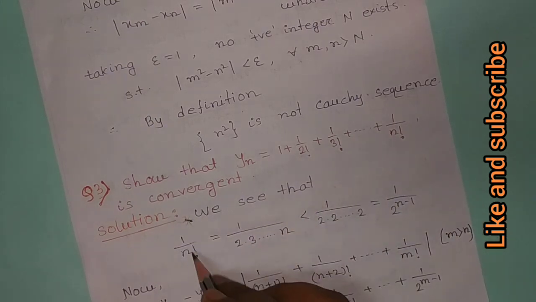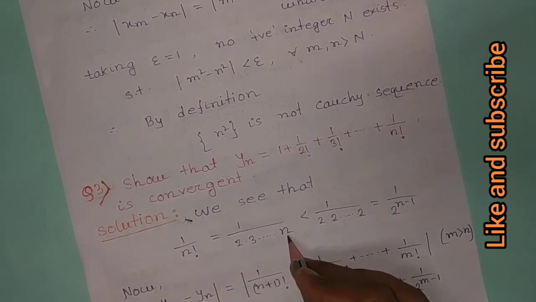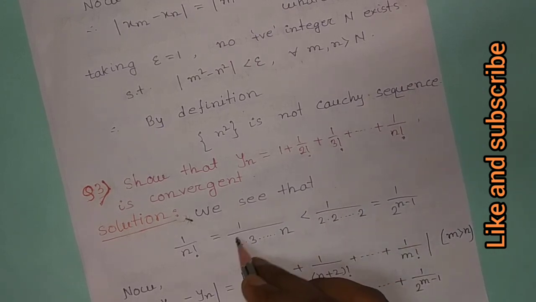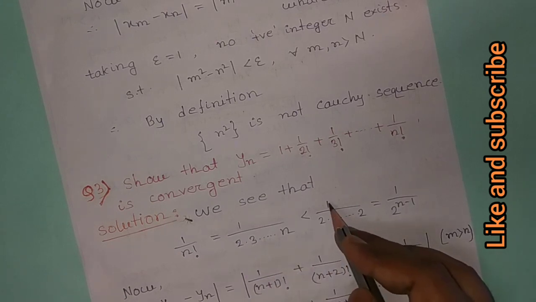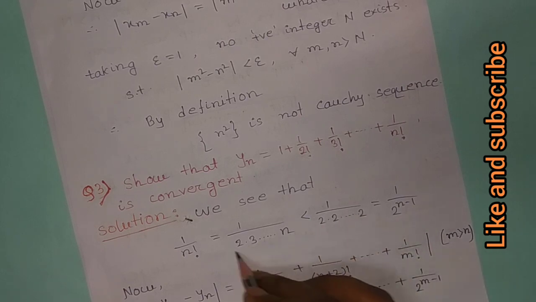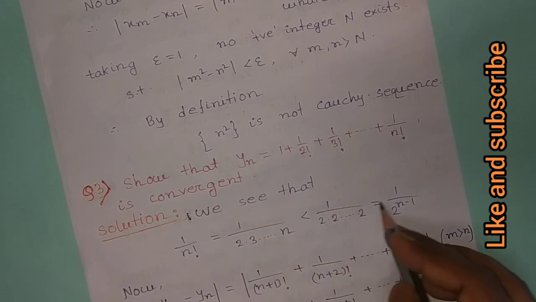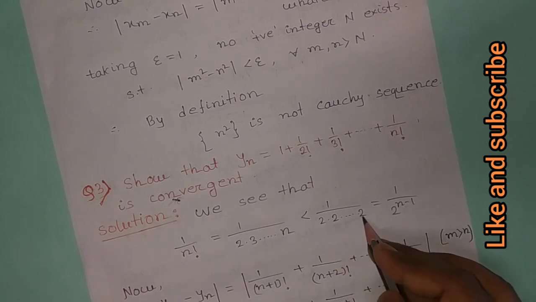We see that 1 by n factorial equals 1 by 2 into 3 into and so on up to n, and this is less than or equal to 1 by 2 into 2 into 2 and so on. If we replace 3 by 2 and n by 2, then the denominator is smaller, and therefore the fraction is greater than this. And this equals 1 by 2 to the power n minus 1, because here is the multiplier of n minus 1 times 2.